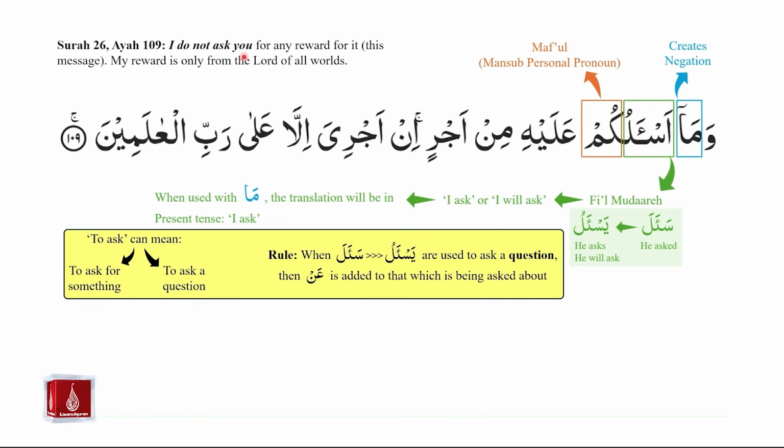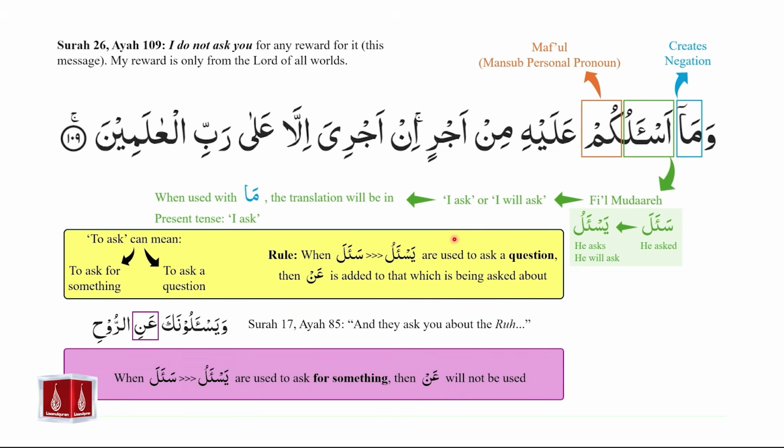Please note an important learning point. To ask can mean two things. You either ask for something or you ask a question. An important rule is that when this pattern of sa'ala, yas'alu are used to ask a question, then an is added to that which is being asked about. We don't see the use of an here, but let us look at an example where an is being added because we are asking a question.